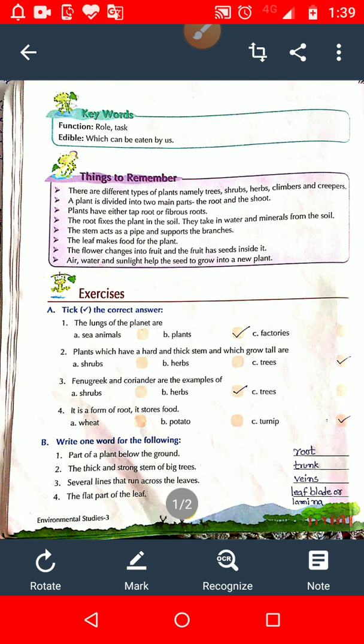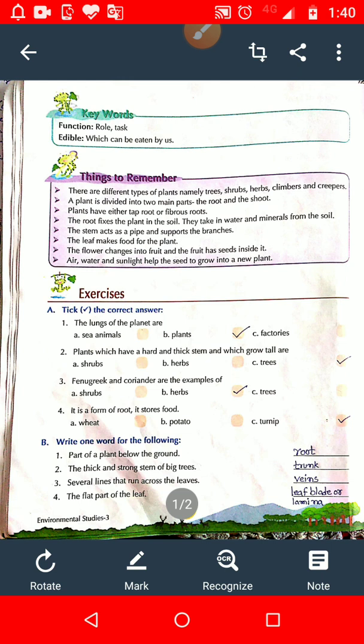Plants that are lower than trees and often have branches near the ground, that type of plants are known as shrubs, and their examples are rose, henna, etc. What are herbs? Plants with soft and weak stem are called herbs. Examples, fenugreek and coriander. What are climbers?